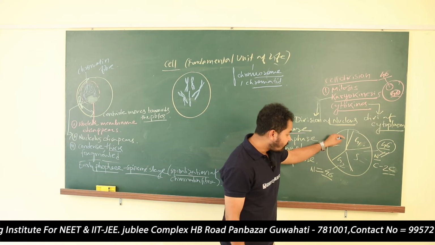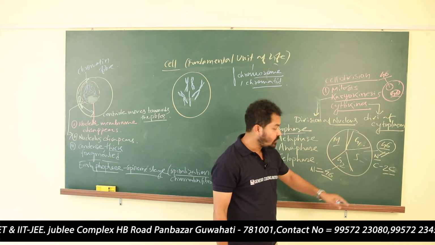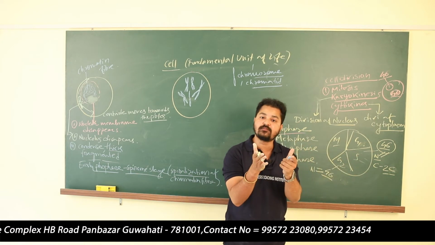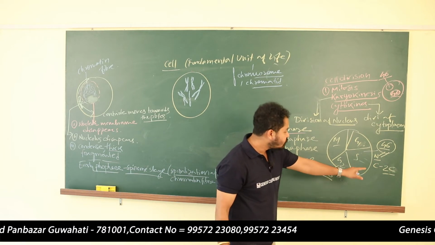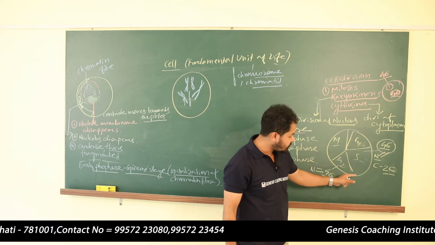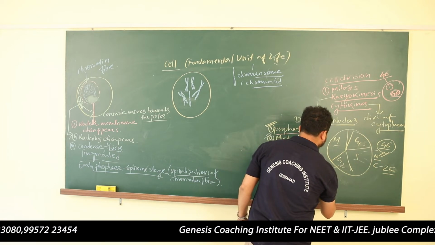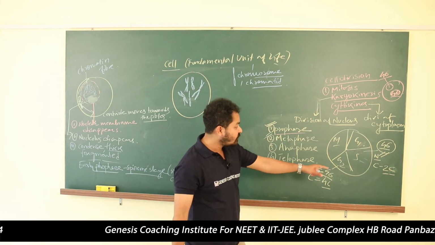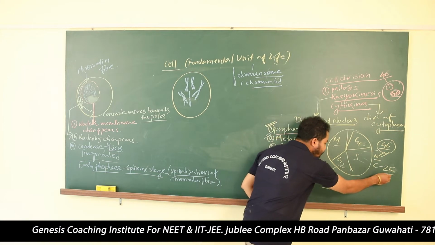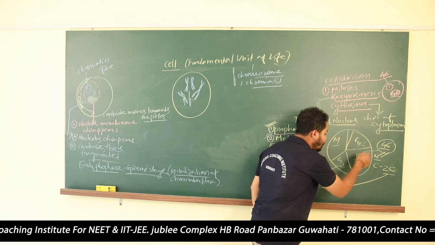I have told you in S phase the DNA replication, duplication of the DNA, will take place. So in S phase it is 2c. After passing S phase, the content of DNA will become 4c, double. The content of DNA will get double, but the number of chromosomes will remain the same.